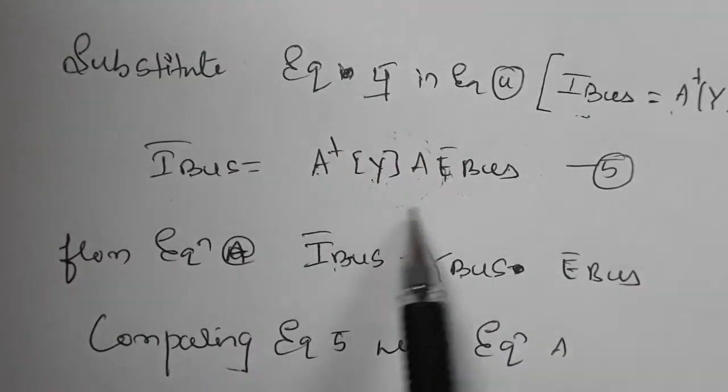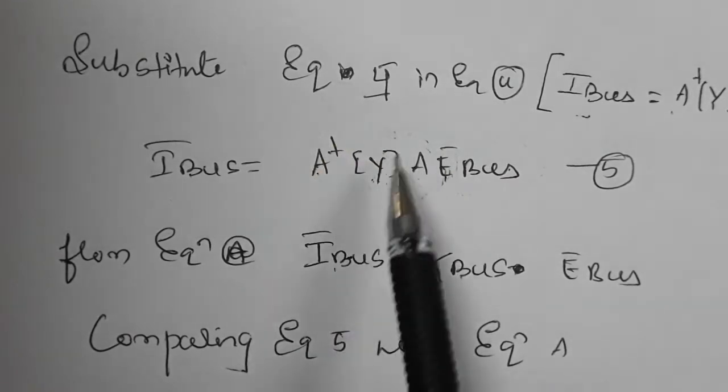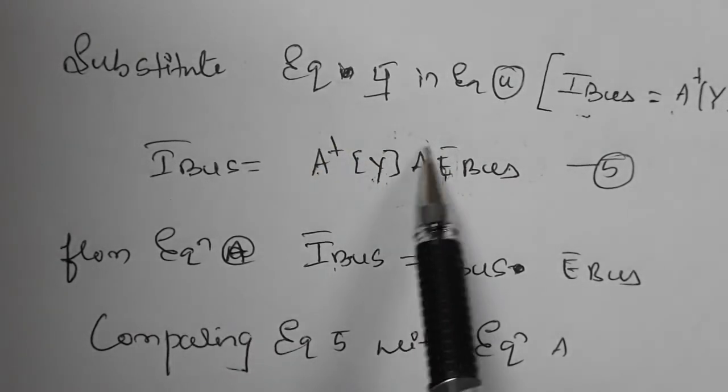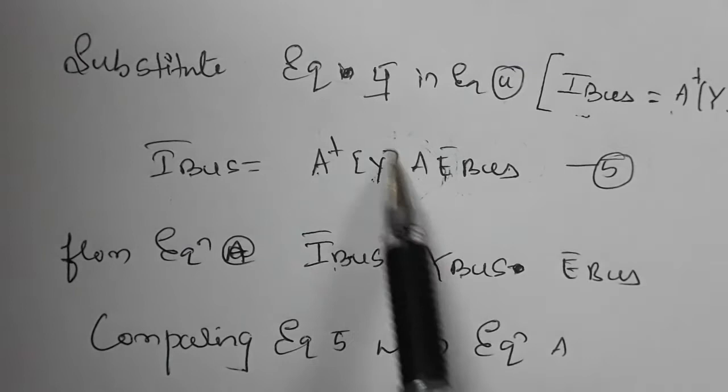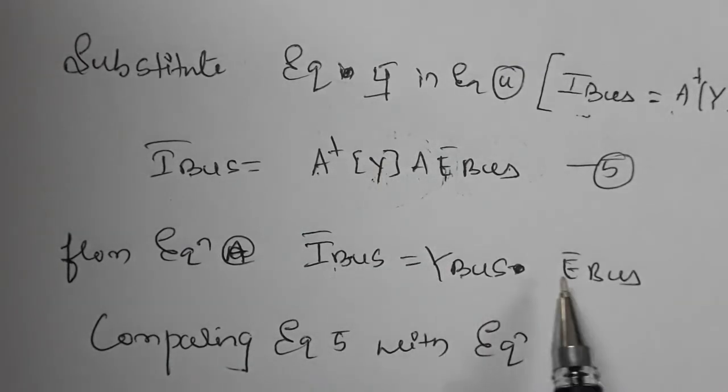Okay, this is equation 5. Now this term I will be taking as Y bus. So therefore this equation is nothing but Y bus, and therefore I bus is equal to Y bus into E bus.